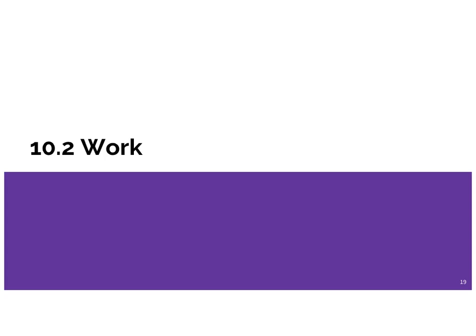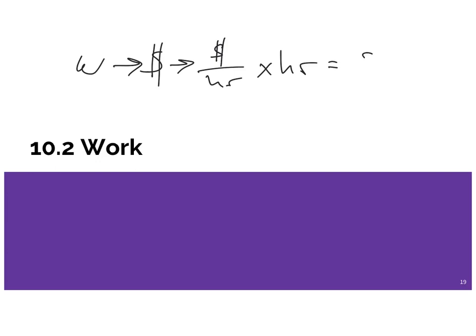Okay, so the next part of this, we've talked about the basic types of energy. And when we talked about the paycheck analogy in class, we said that essentially work is where money comes from. So work becomes money. And the way that you figure that out, it's your wage in dollars per hour, times the number of hours you work. And that's how much money you get. Therefore, that's how much work you do.